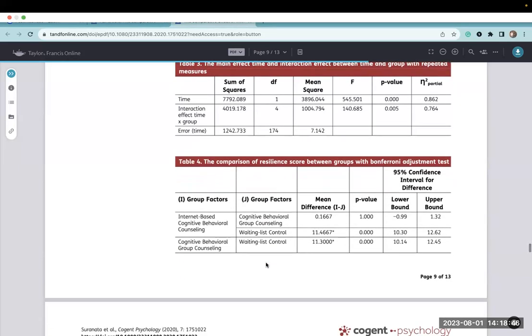And then here's the comparison of the resilience scores when you've done what's called a Bonferroni adjustment. So again, I'm looking to see which one is significant. And so I've got these 2 that are significant. So there's a significant difference between the internet and the wait list and the face-to-face in the wait list.